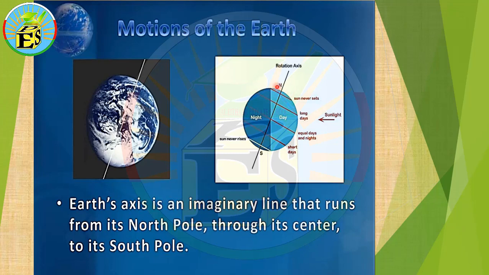And this region, with rotation of the earth around itself, will still be in the day or the light. So this will still be in the dark or at night, and this will still be in the day.